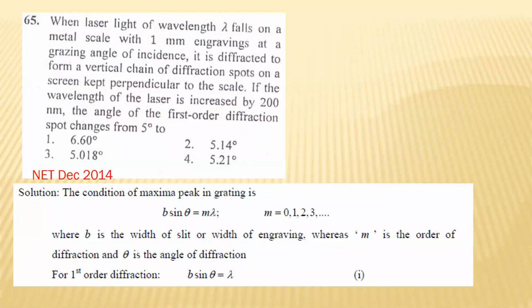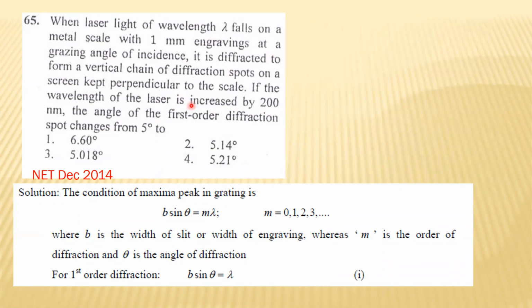So guys, this is a problem from the NET exam, 2014. The problem is: when laser light of wavelength lambda falls on a metal scale with 1 mm engravings at a grazing angle of incidence, it is diffracted to form a vertical chain of diffraction spots on a screen kept perpendicular to the scale. If the wavelength of the laser is increased by 200 nanometer, the angle of the first order diffraction spot changes from 5 degree to.